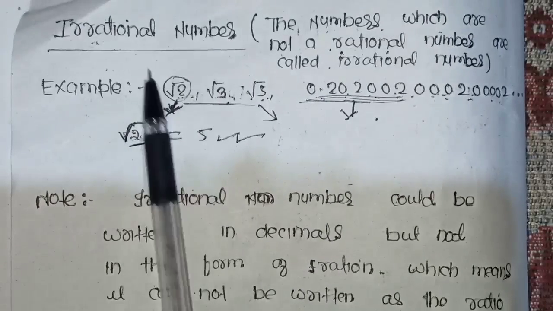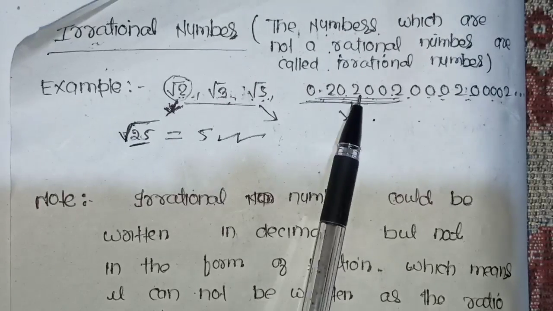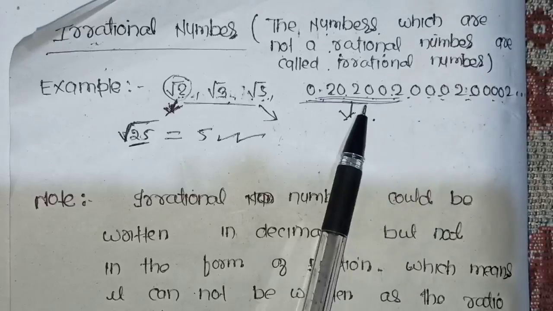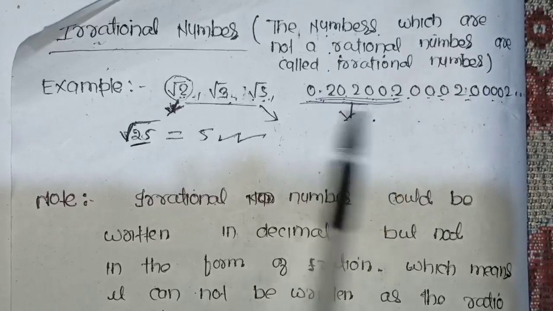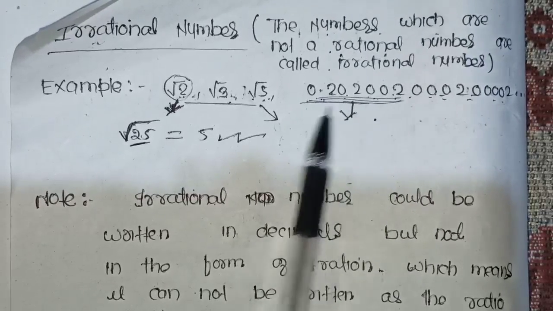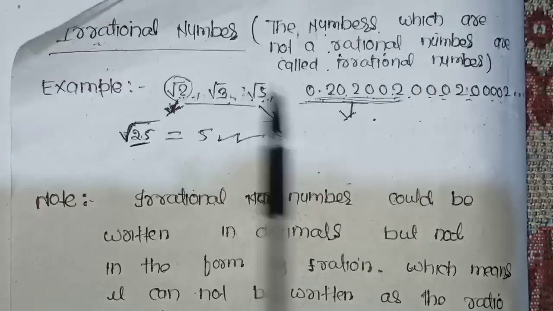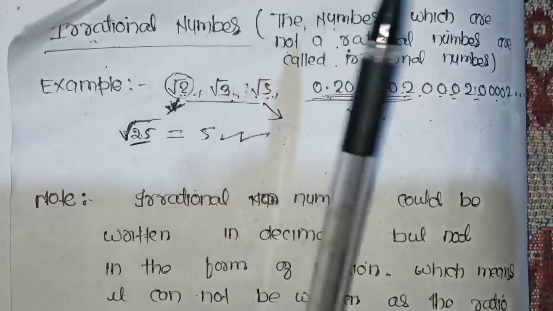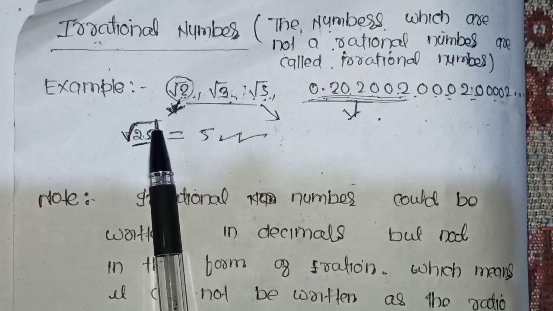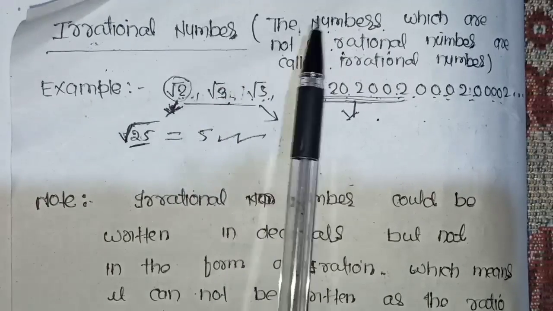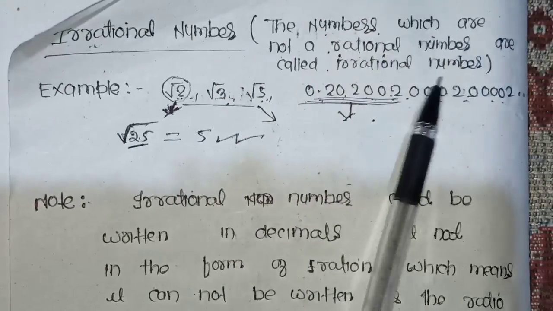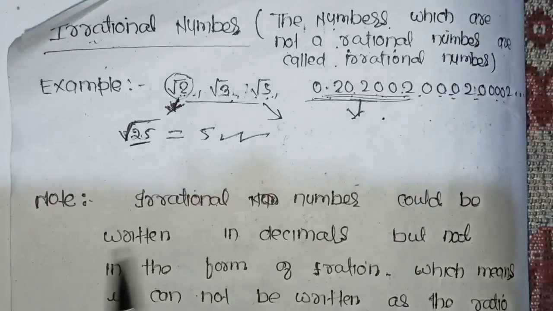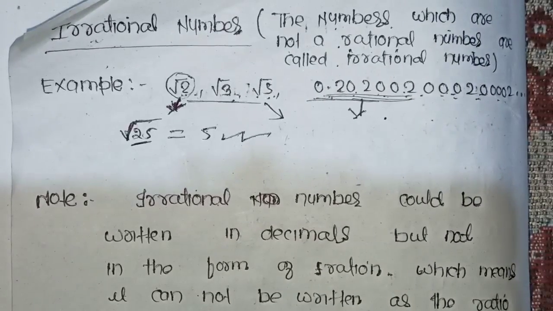You can write an irrational number in decimal form like 0.20..., and this decimal expression is non-terminating and non-repeating. You must know one thing: an irrational number can never be written in the form of p by q. That's why the numbers which are not rational numbers are called irrational numbers. I hope these things will be clear.